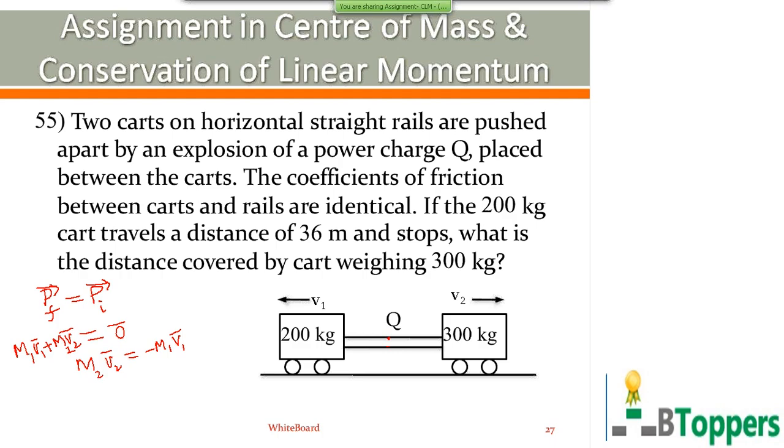So here m1 you can take 200 kg and m2 equal to 300 kg. If you take magnitudes, you get 3 v2 equal to 2 v1. If you don't put the bar symbol, they represent the magnitudes of the velocities. So you get v2 by v1 equal to 2 by 3, or in letter notation, v2 by v1 equals m1 by m2.